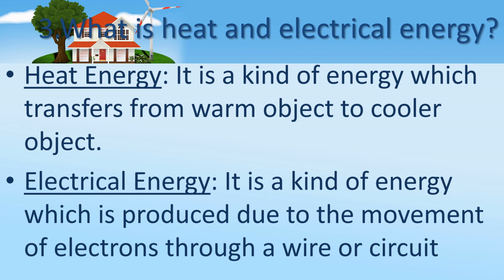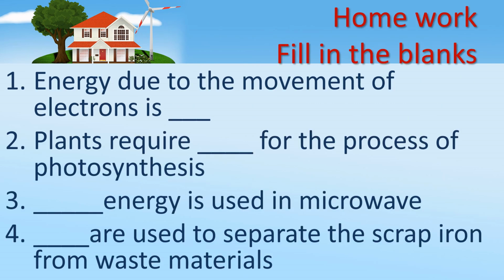Children, have you all completed? Write neatly. Your today's homework, fill in the blanks. First one, energy due to the movement of electrons is dash. Second one, plants require dash for the process of photosynthesis. Third one, dash energy is used in microwave.